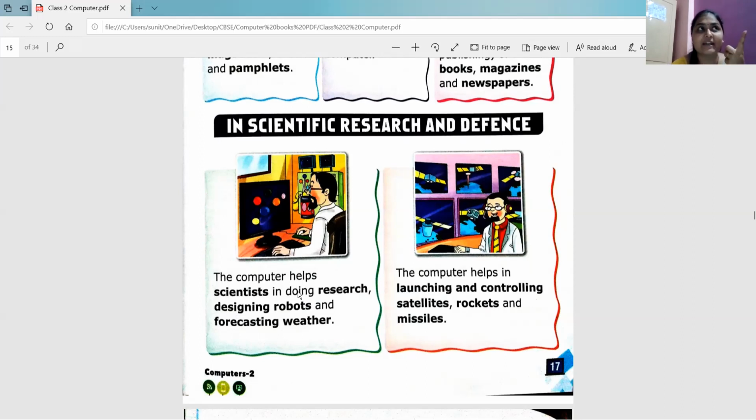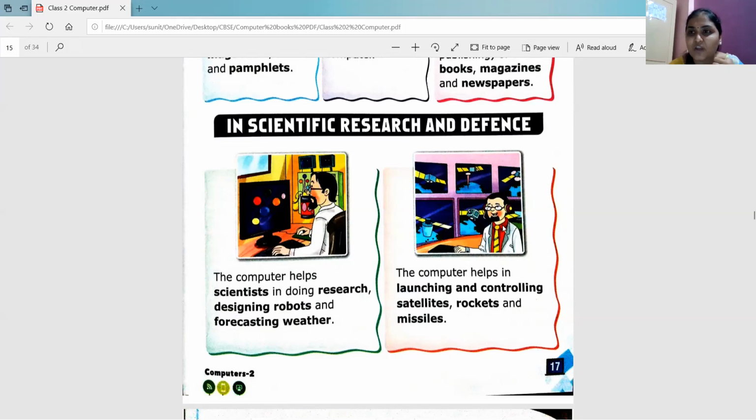So now it is raining. So tell your mama and papa that I want to check a weather forecast report, whether tomorrow rain will come or not, right? So you can tell your parents that I want to see, right? So your parents will tell you, in mobile this thing is there, you can check, right? What the atmosphere weather report will be next week, right? So do this, okay?